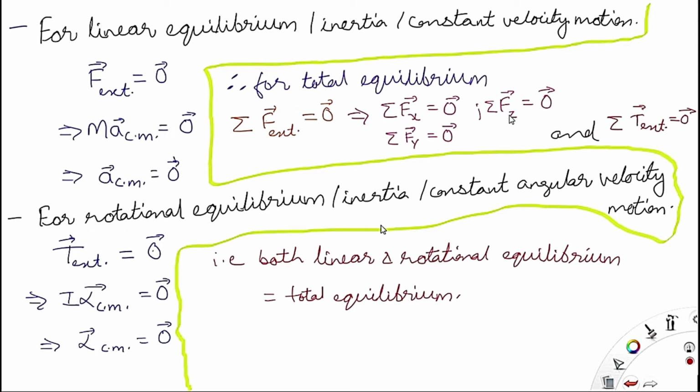For rotational equilibrium, the summation of total external torque acting on the system is equal to 0. When both of the conditions are satisfied, then the body is in total equilibrium, meaning both linear and rotational equilibrium have been achieved.